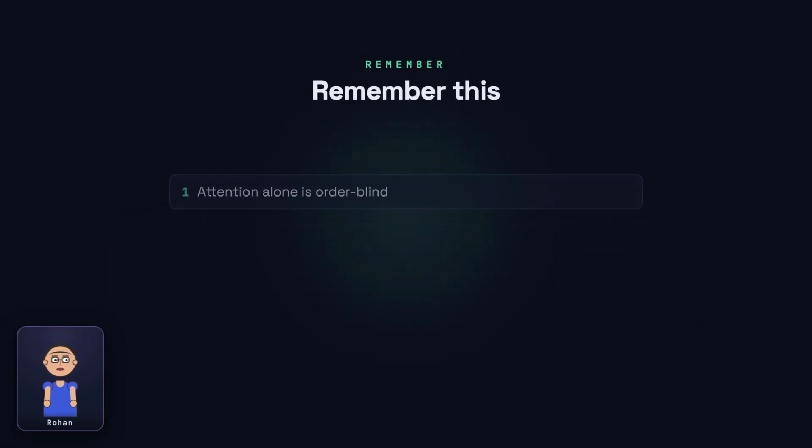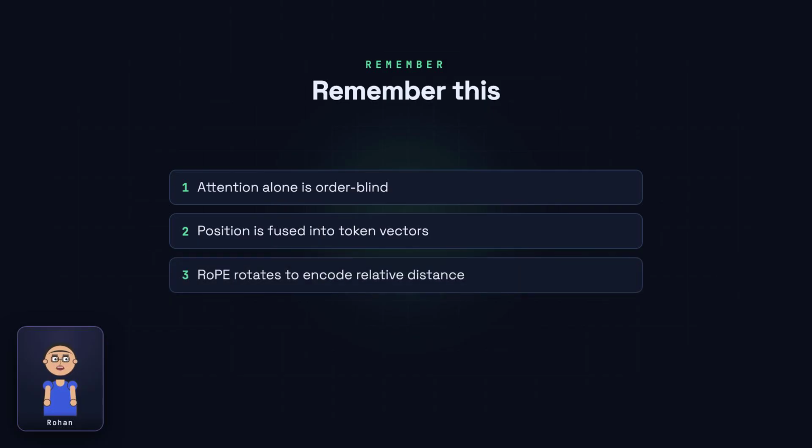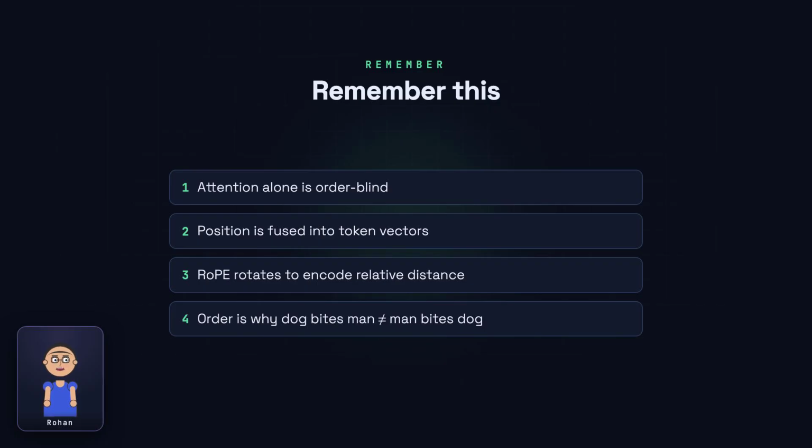So the big picture: attention on its own is order blind. It sees a bag of words. Positional encoding fixes that by fusing position into the token vectors, and modern models rotate those vectors with RoPE to capture relative distance. That single idea is why a transformer can tell that "dog bites man" and "man bites dog" are two very different stories.